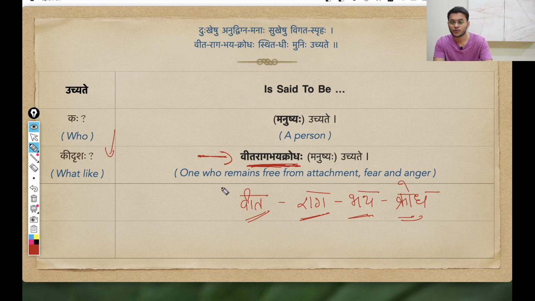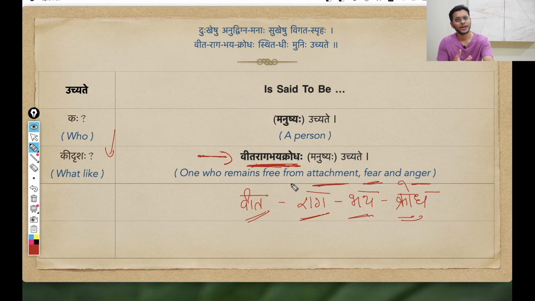So the meaning is one from whom Raga, that is attachment, Bhaya, that is fear, and Krodha, that is anger, have disappeared. So basically one who remains free from attachment, from fear and from anger. Such a person can be called Vita Raga Bhaya Krodha Manushyaha. I hope this entire samast padam is amply clear. First of all, there are three qualities, Raga, Bhaya, Krodha, that we group together into a samasa: Ragaha cha, Bhayam cha, Krodha cha, etesham samaharaha, iti Raga Bhaya Krodham. This is a Samahara Dvandva samasa.